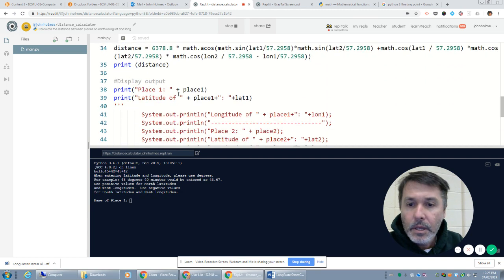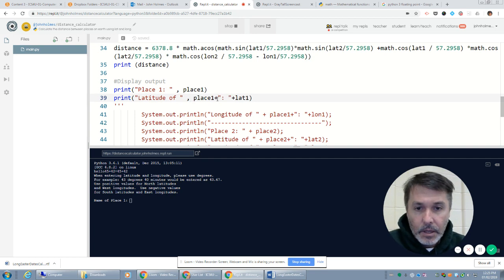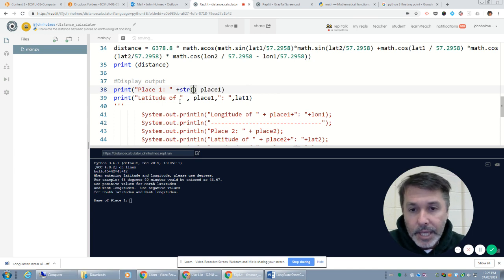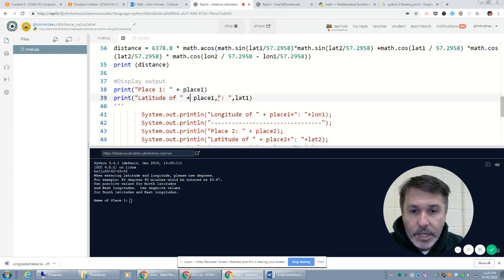So I'm going to separate these ones by commas. Note that when we separate by commas, it actually adds a space between each parameter. The other way, if I wanted to include it as an addition, I would have to convert my place 1. Sorry, place 1 is a string, so that's going to work. And that would work here too, because place 1 is a string.